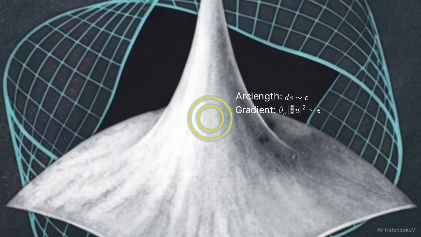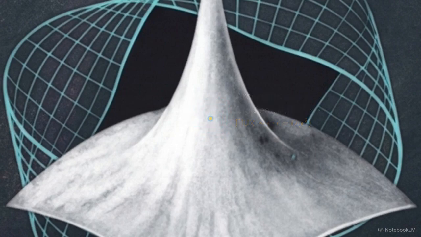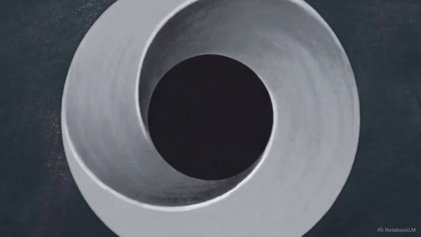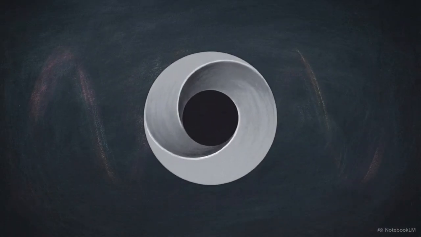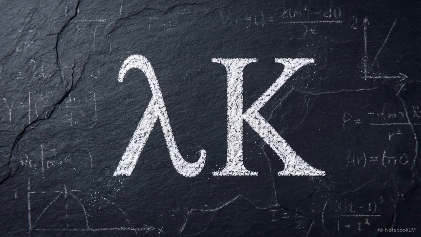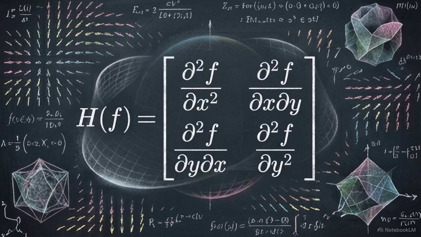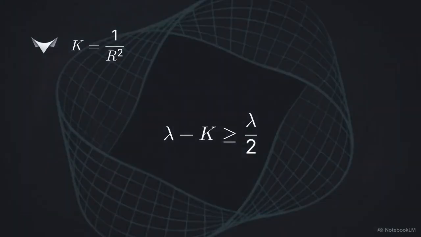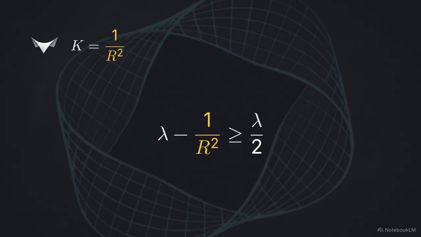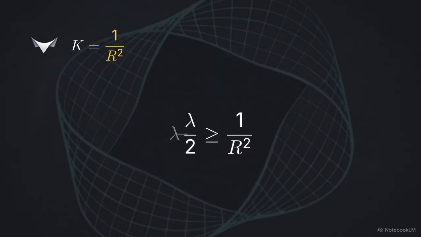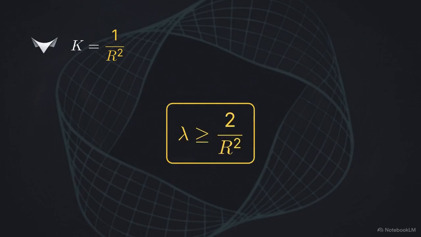We isolate the singularity through epsilon excision, drawing two small boundary curves around the pole. The function's derivative scales linearly with epsilon, causing the total flux to scale as epsilon squared. As the excision zone shrinks to zero, the flux disappears entirely. With all boundary fluxes eliminated, the Bochner formula simplifies into a direct relationship between the eigenvalue and the surface curvature. We apply a trace inequality to the Hessian matrix, establishing that its squared magnitude is at least half the square of the Laplacian. Substituting our inherited curvature of 1 over r squared into this inequality reveals that the eigenvalue lambda must be greater than or equal to 2 over r squared.